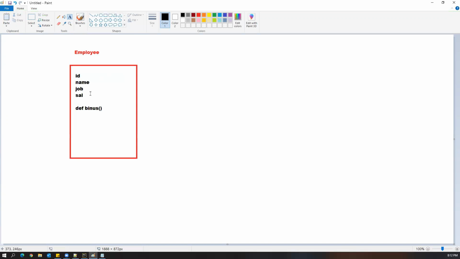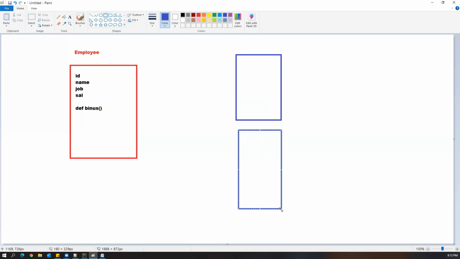Now this is an employee class. When I create a class like this, there is no use because it contains just variables and method implementation, but we need to create an object. So how do we create an object? If we have one class, we can create any number of objects for that class. For example, this is one object and this is another object, and like this, we can create multiple objects for the same class.